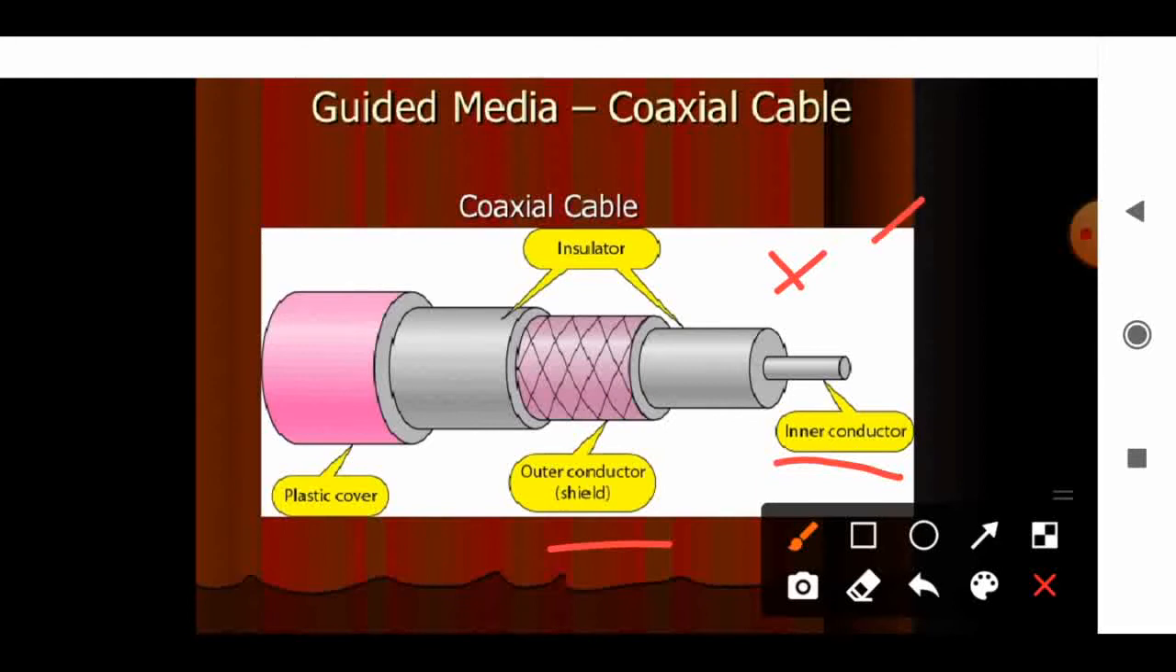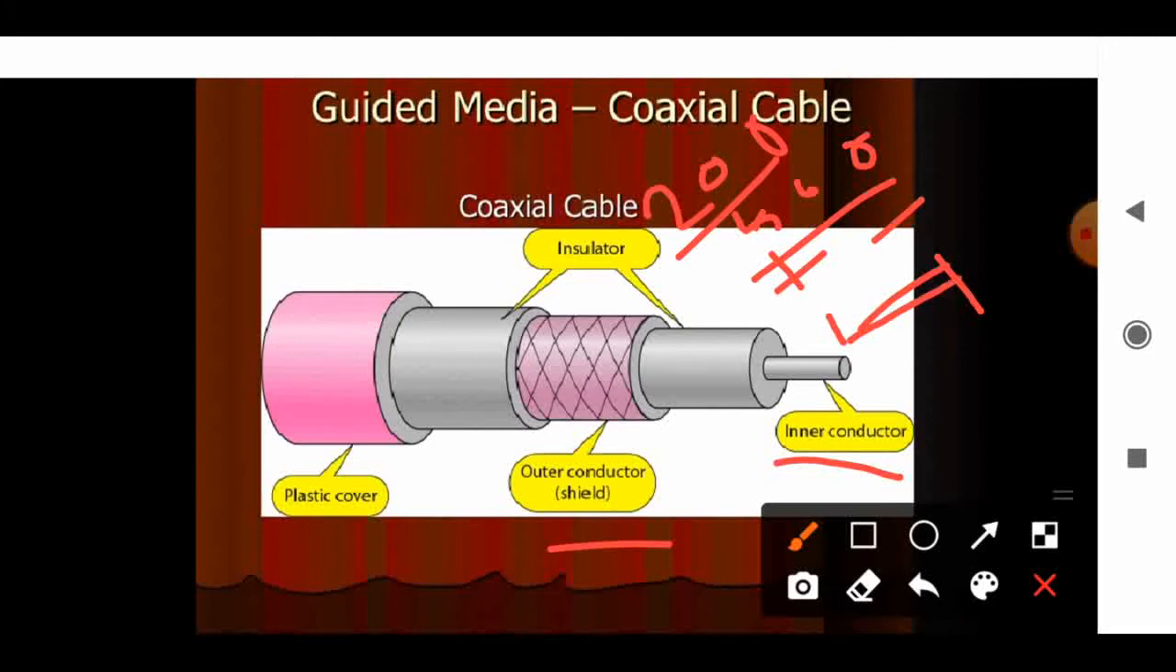For example, if you are sending a message from one source to a destination, you can send this data from one source to another destination up to 200 kilometers or 500 kilometers. That means 10 base 2, 10 base 5. You can send the data over a distance of 200 kilometers or 500 kilometers.